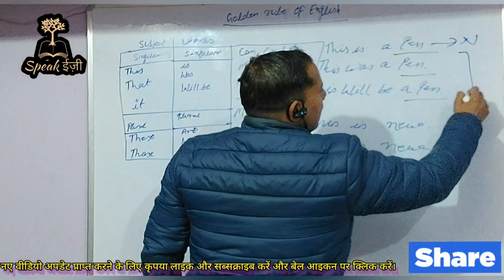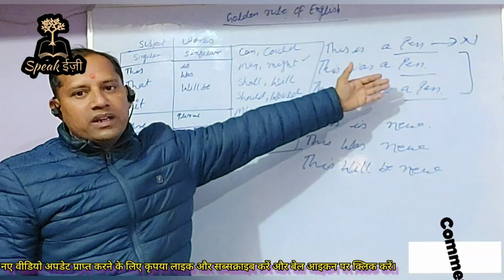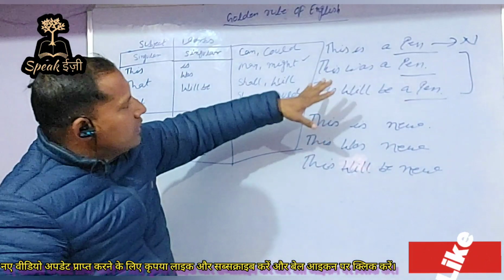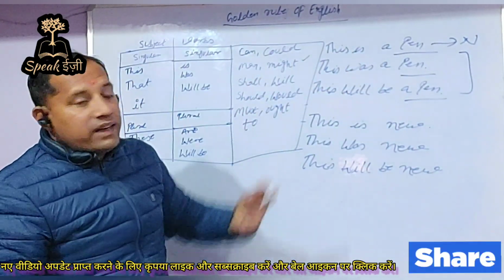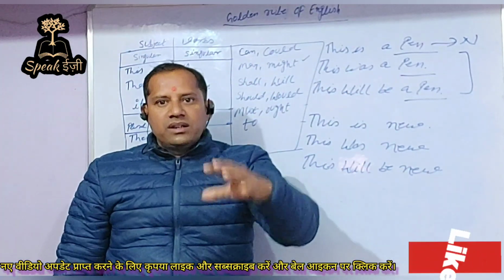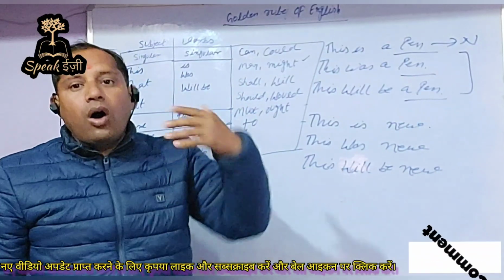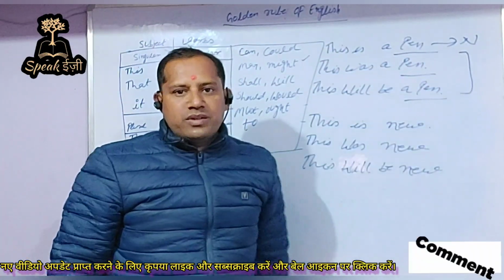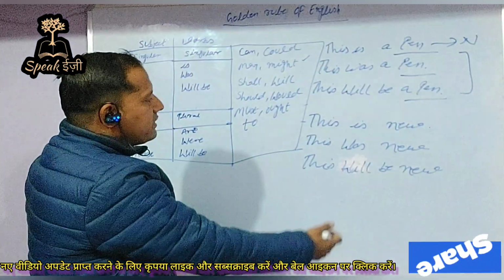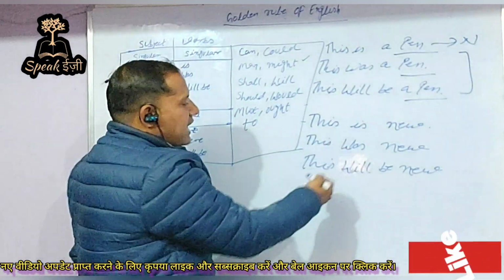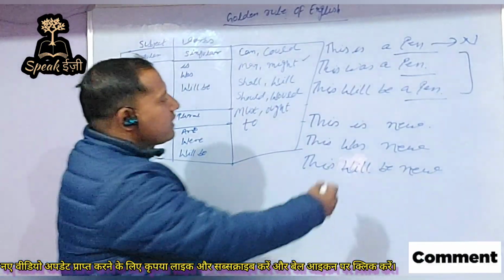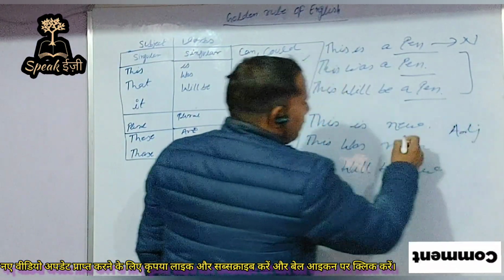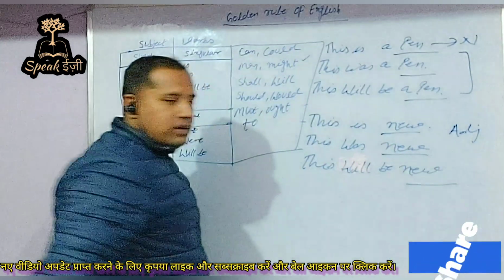It may be cat, dog, or any naming word. So the first possibility is that when we have the subject this, that, or it, we can complete the sentence with a noun complement. Another possibility is that we can complete the sentence with an adjective complement, because all these are adjectives.